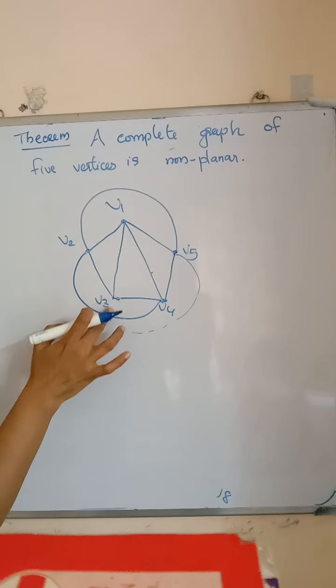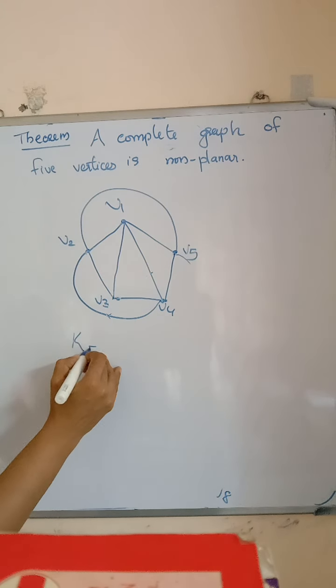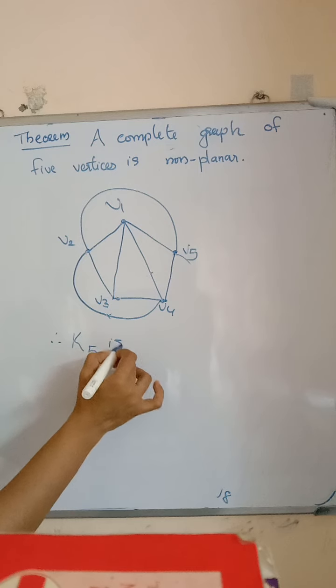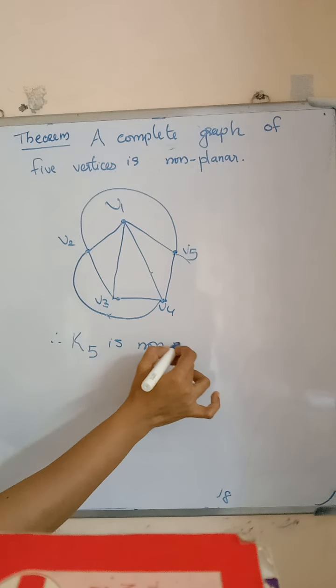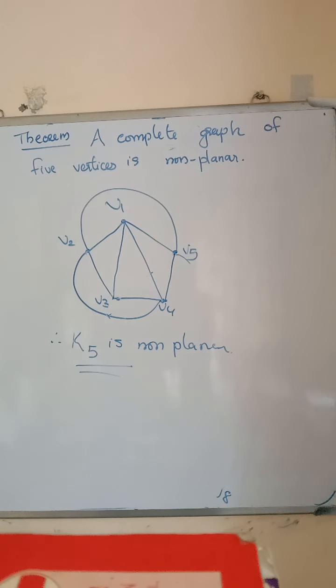So we couldn't draw K5 without crossovers. So K5 is non-planar. Therefore, K5 is non-planar. So a complete graph of 5 vertices is non-planar.